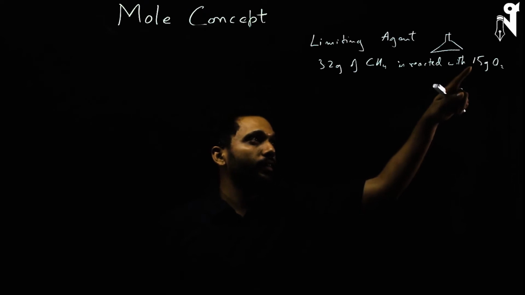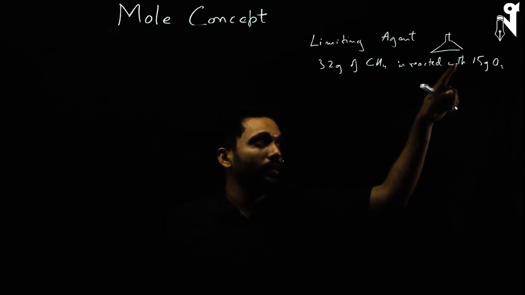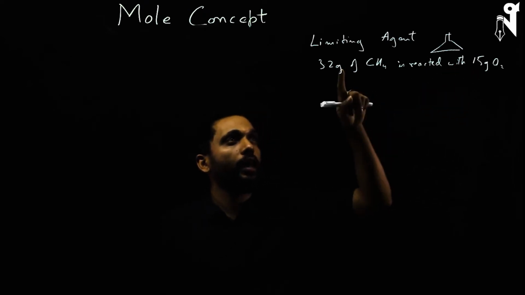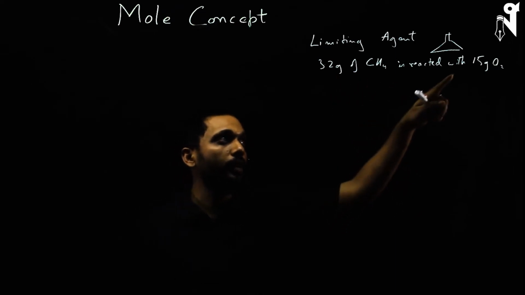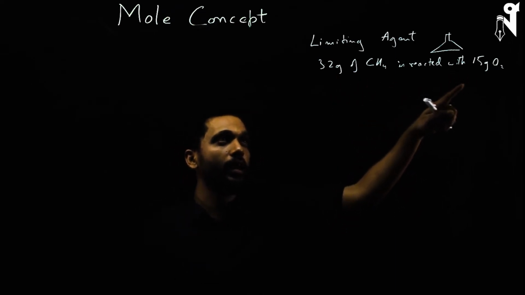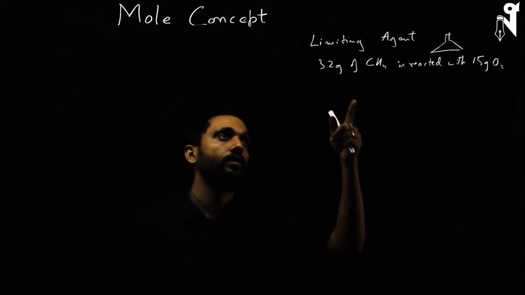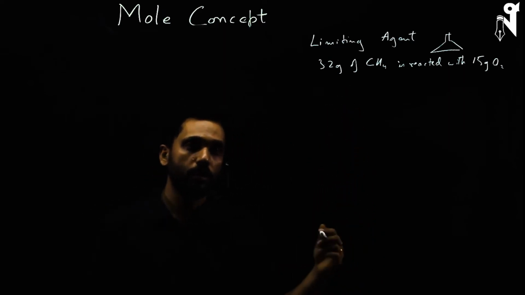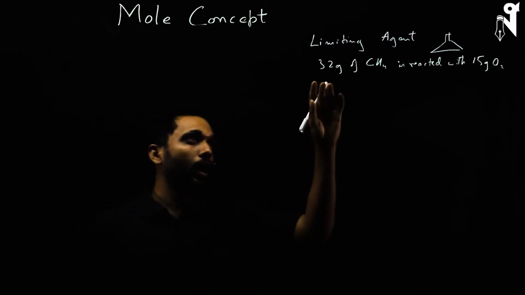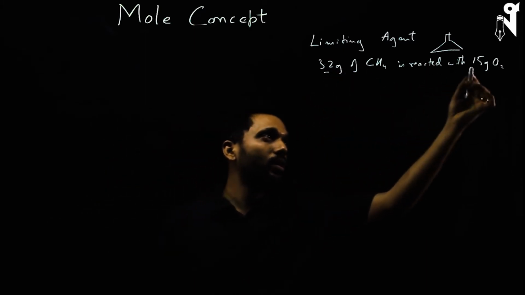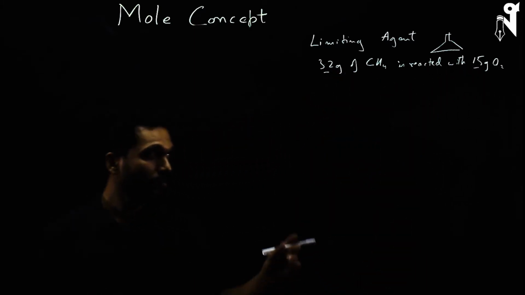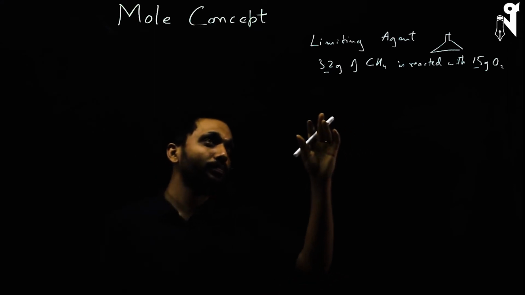Similarly, with respect to oxygen, 15 grams of oxygen should react with how much methane you can't predict. If I say 15 grams of oxygen reacted, I should be able to calculate how much methane was required. So either this data or this data has to be trashed.